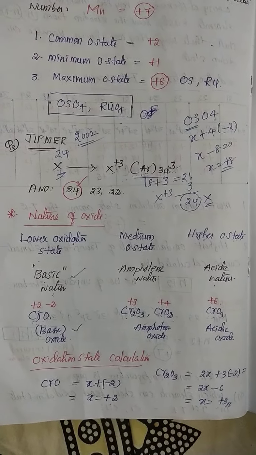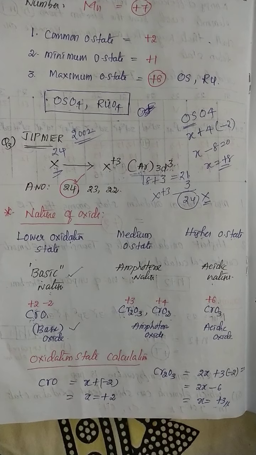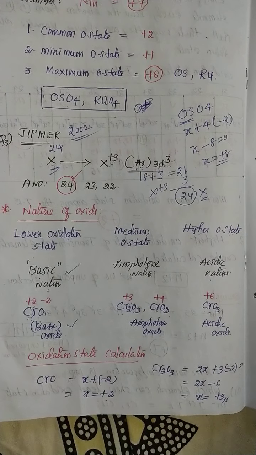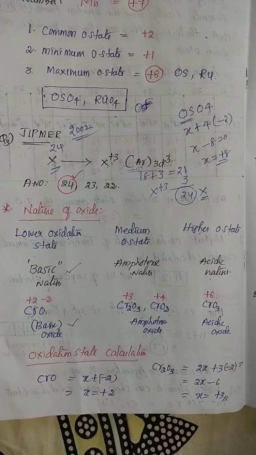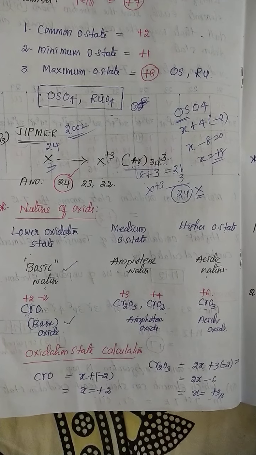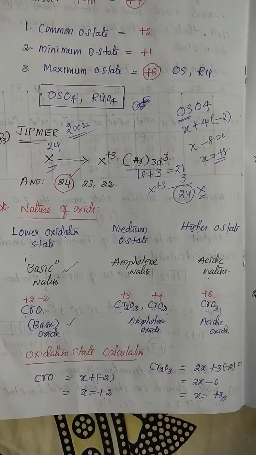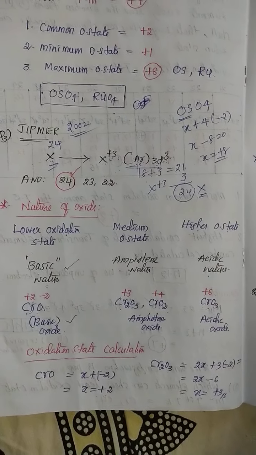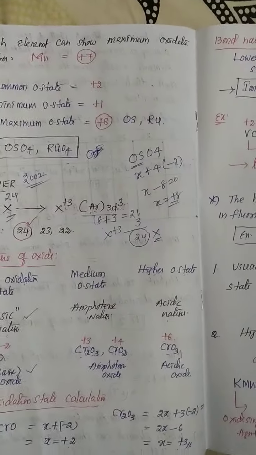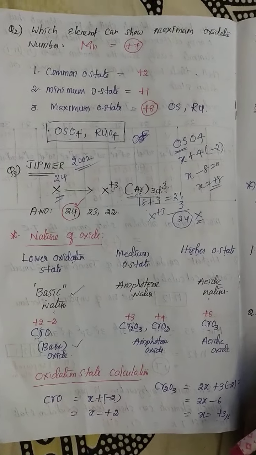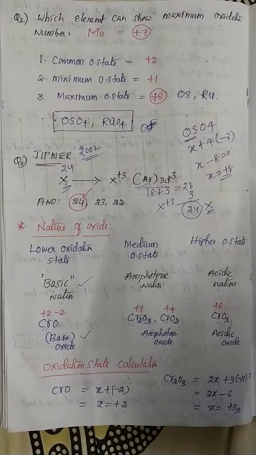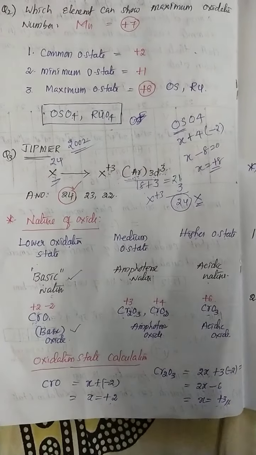Based on the oxidation state, you can easily identify whether a compound is basic, amphoteric or acidic. Generally, any element in a compound showing the least oxidation state gives a basic nature. Any element in a compound showing the maximum oxidation state is commonly acidic in nature. Okay students, if you know the oxidation state of any element, you can easily find out whether that element's compounds are basic, amphoteric or acidic.